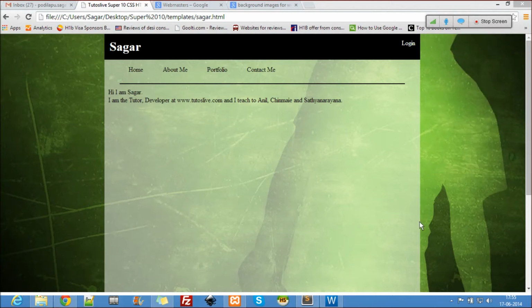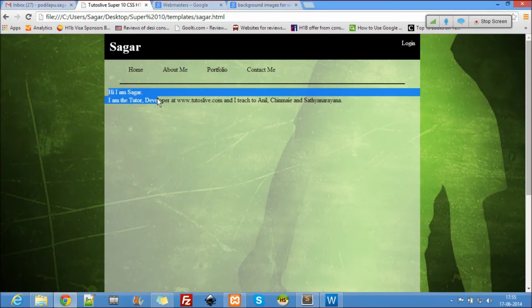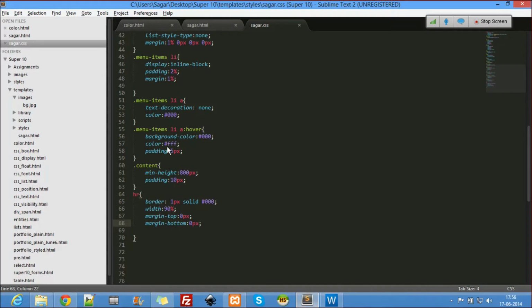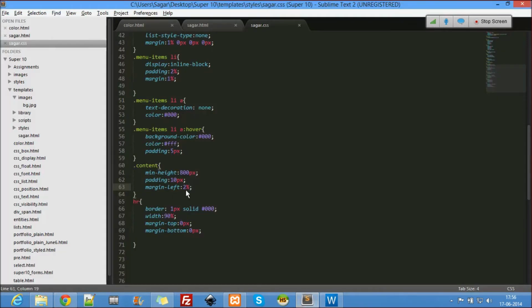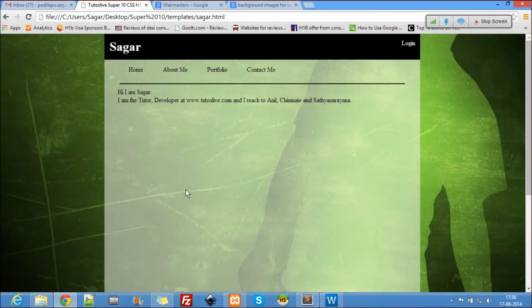So let's use a margin to the content. Okay, margin left every time, margin left to be 2%, and let's see, and it's not 2%, let's use from the start of the line over there. Okay, so it's somewhere around 3%, let's say. Alright, that's how it should start from every time. And let's see if this is